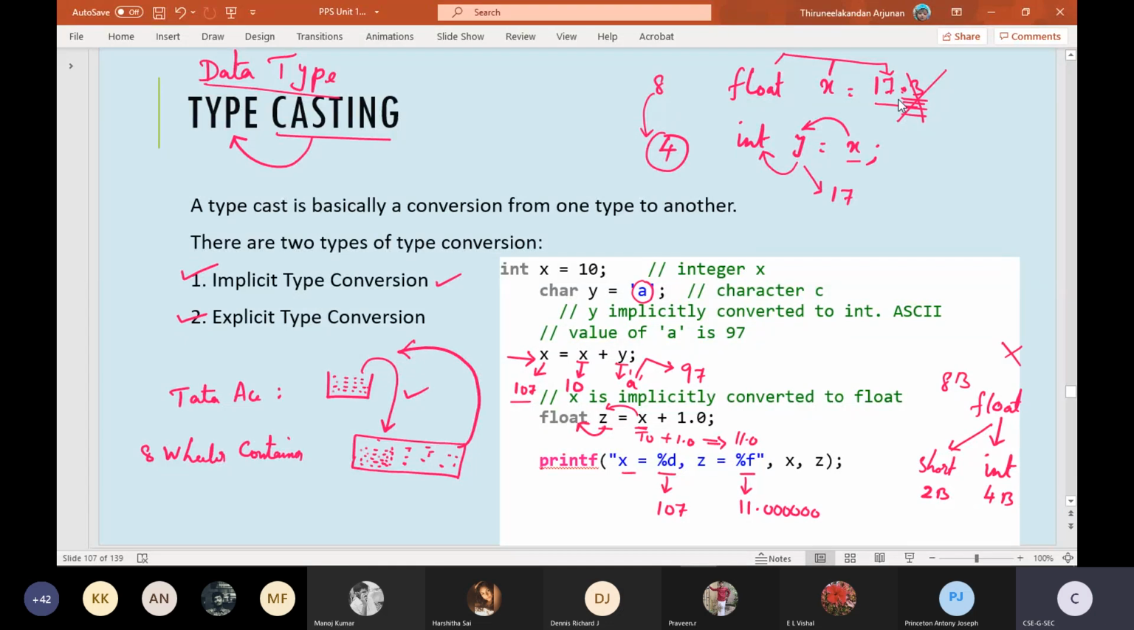Exactly this type of concept. 17.3, if you try to assign it to an integer variable, the precision after the decimal point gets trimmed out, and only the rest will be stored here. Okay, so if you are trying to assign a higher byte data size to a lower byte data type, then at such times we need to do some explicit conversion. That we will be learning in the next slide. Okay, so I hope you have understood certain things. Let's go forward.